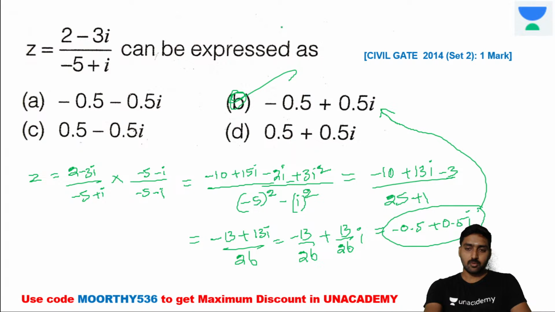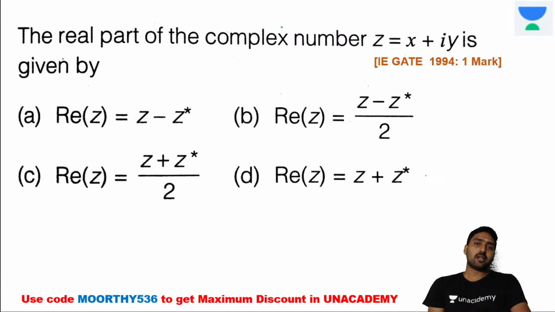Okay, the next one. Now the real part of the complex number z, that is equal to x plus iy. What about the real part of the complex number? So x plus iy is given, and they are giving z star.